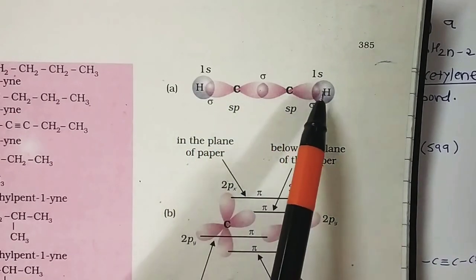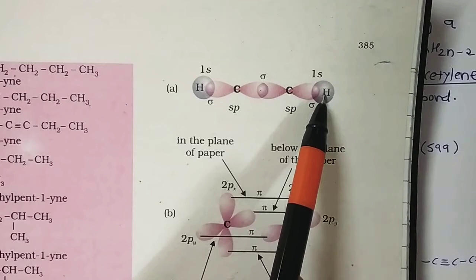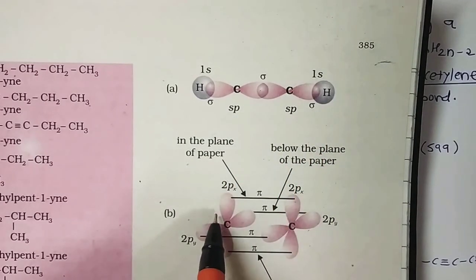This is also sp-1s. So each carbon is now left with two unhybridized p orbitals, 2px and 2py, which are perpendicular to each other as well as to the plane of the C-C sigma bond.